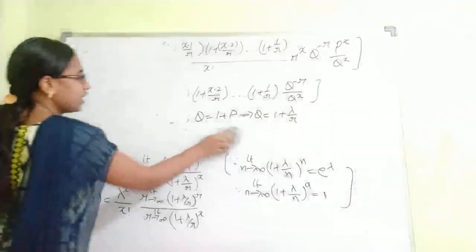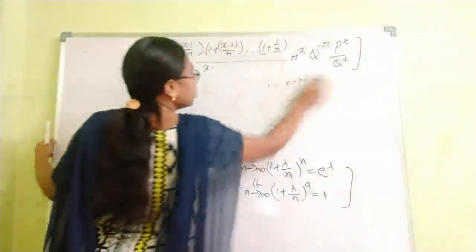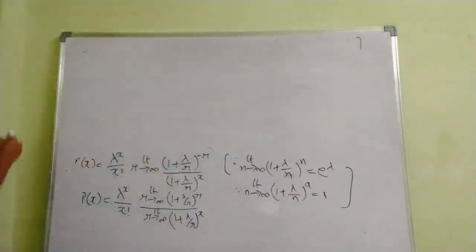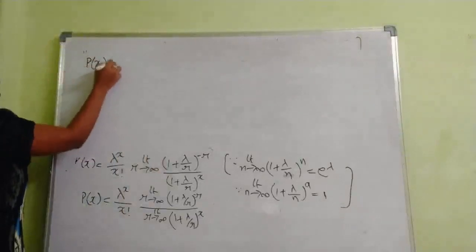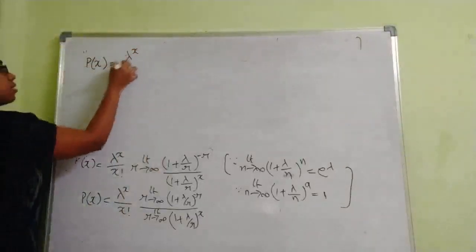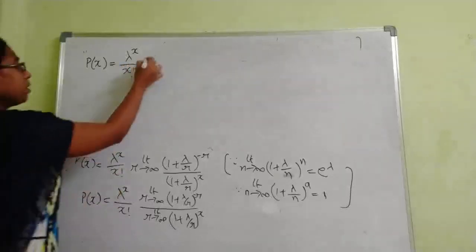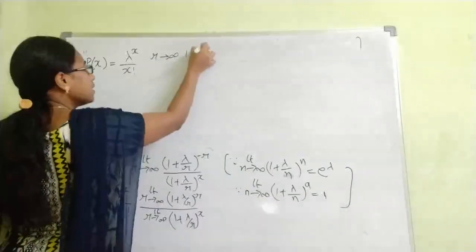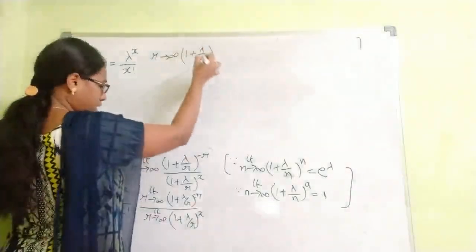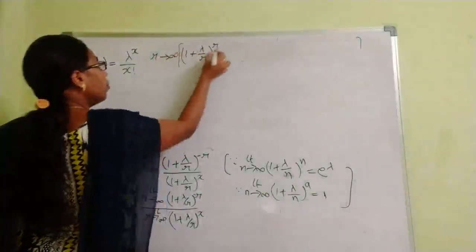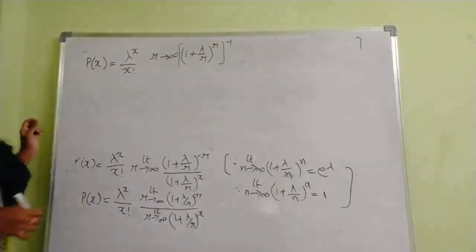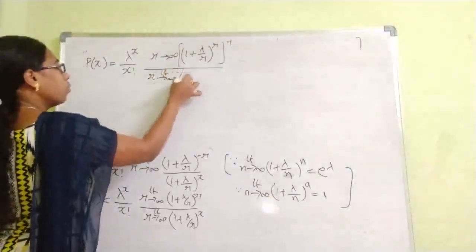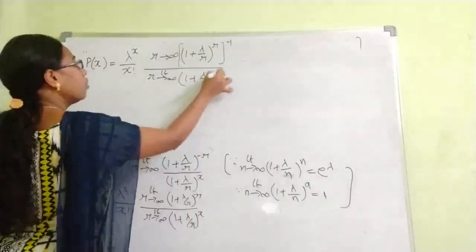So the only thing is we have the power minus. So how can you write that one? Here P of x is equal to lambda power x by x factorial. So this can be written as limit r tends to infinity (1 plus lambda by r) whole power r, whole power minus 1, divided by limit r tends to infinity (1 plus lambda by r) whole power x.